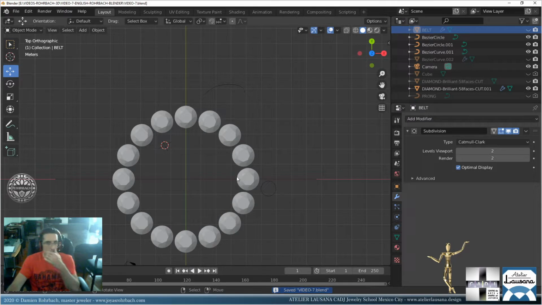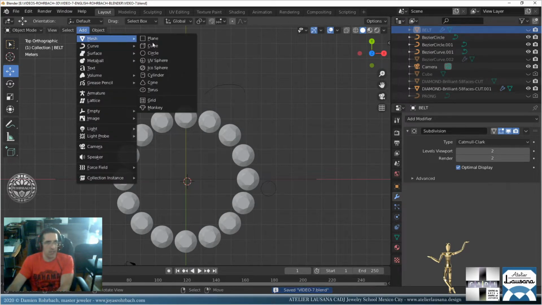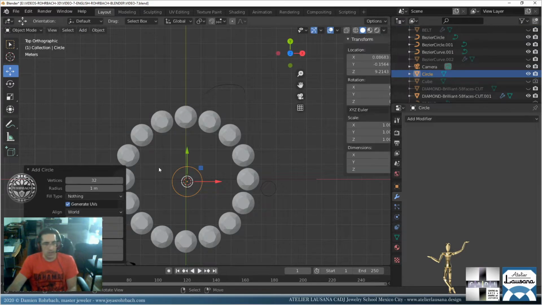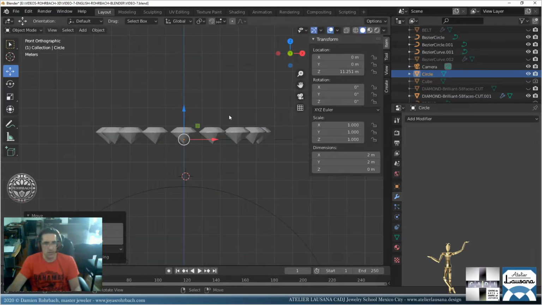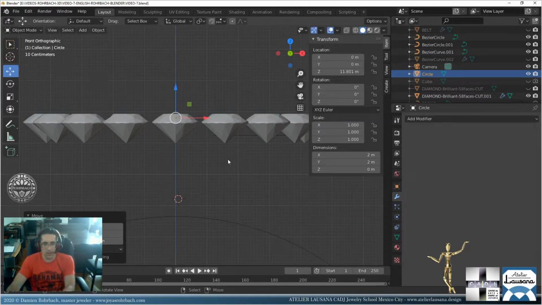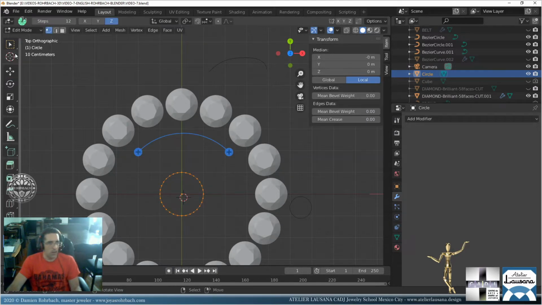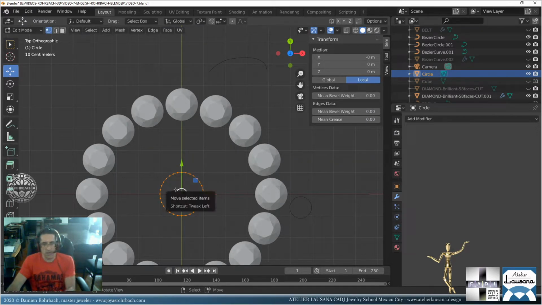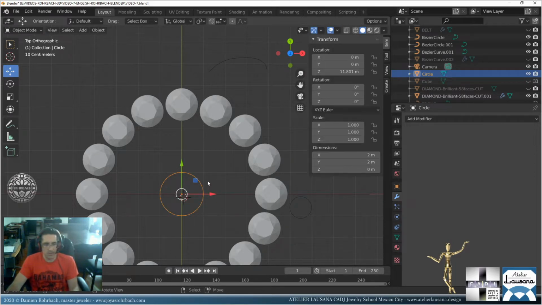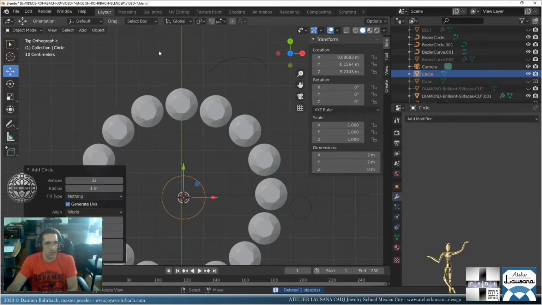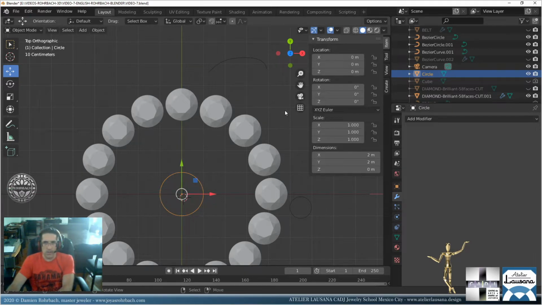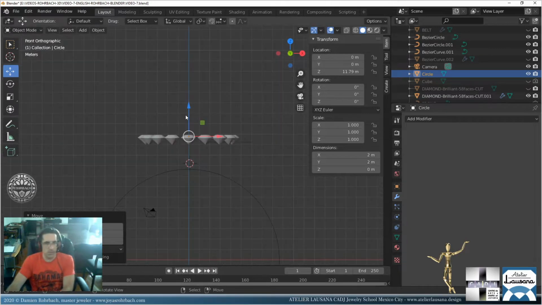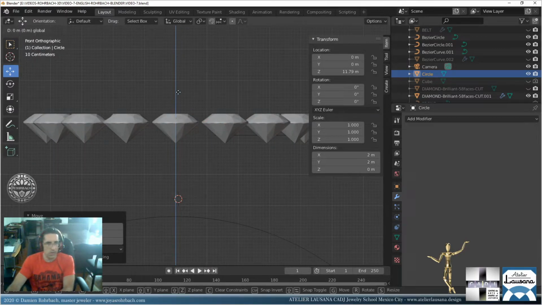Okay, let's come here and add a mesh circle. All right, let's center it. Let's bring it at a level a bit higher here. Okay, this circle doesn't have enough points. Let's suppress this one and make another circle. We need to do that before we continue, so let's go at 80. That's going to be good. Let's center it again and put this back up here. Okay, this is good.